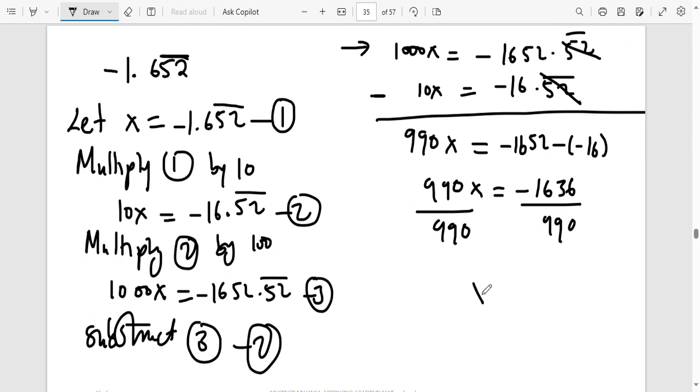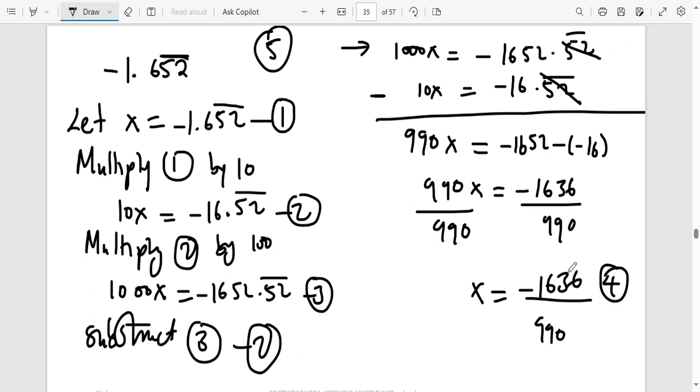When you divide both sides by 990, just try it. If this was a final exam, this question was 5 marks. At this point, they'll give you 4 marks if it is not reduced fully. So now that will be your struggle.